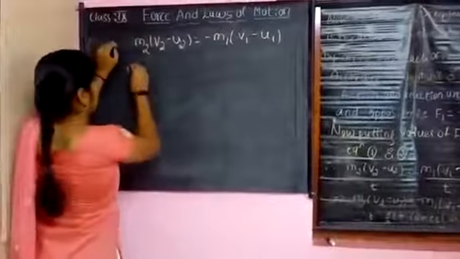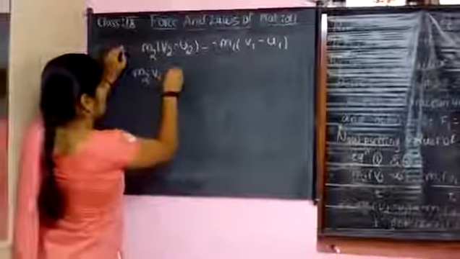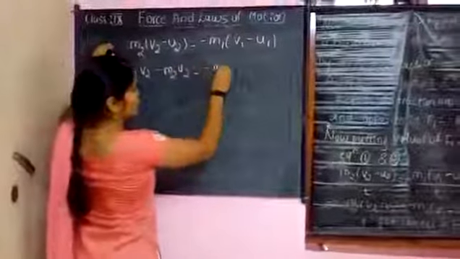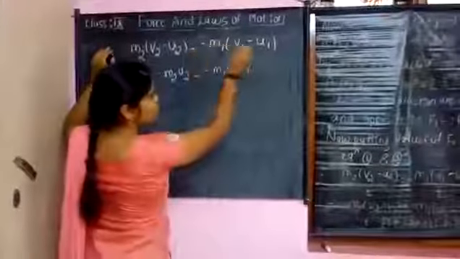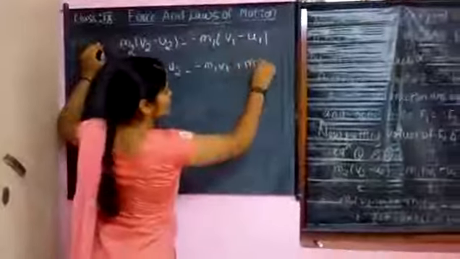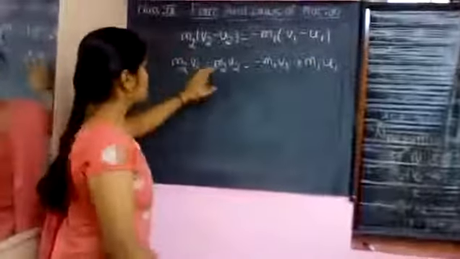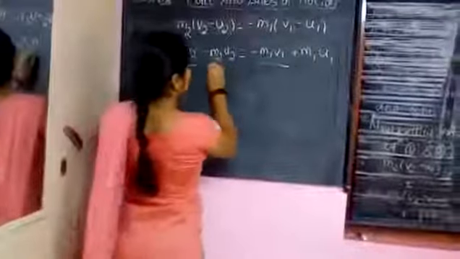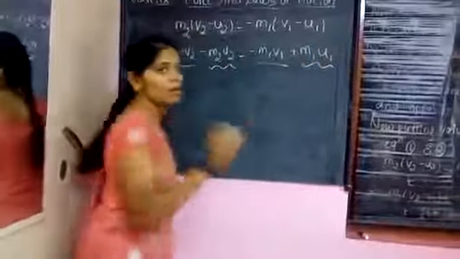Multiply m1 and m2 inside: m2 v2 minus m2 u2 equals minus m1 v1 plus m1 u1. Write this one and this one on one side, and this one and this one on the other side.